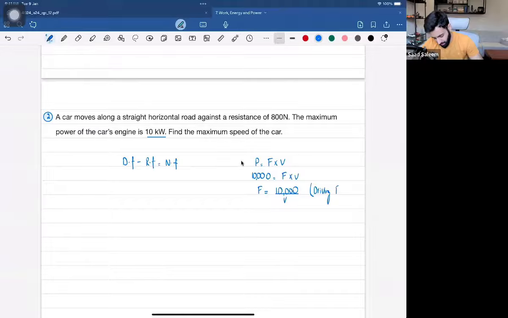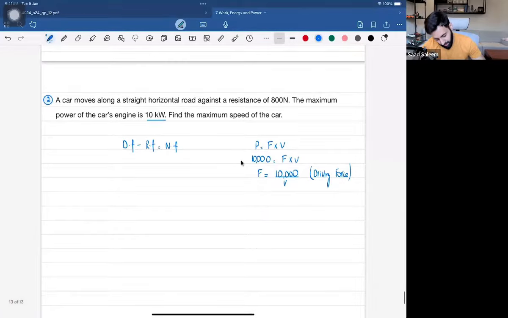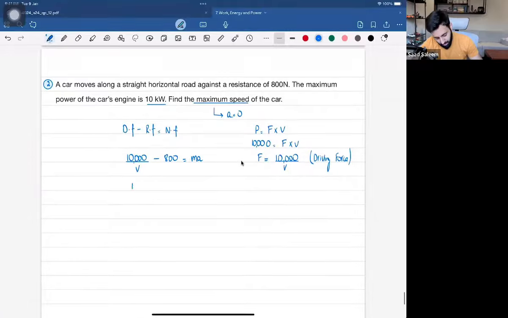Why? Because we have made F from the formula of power the subject, so therefore we will get the driving force. So the driving force, which is 10,000 upon V, minus the resistive force, which is 800 newtons, is equal to mass times acceleration, the net force. Now, because it's moving at a maximum speed, the acceleration would be equal to 0. So that means 10,000 upon V minus 800 is equal to 0.